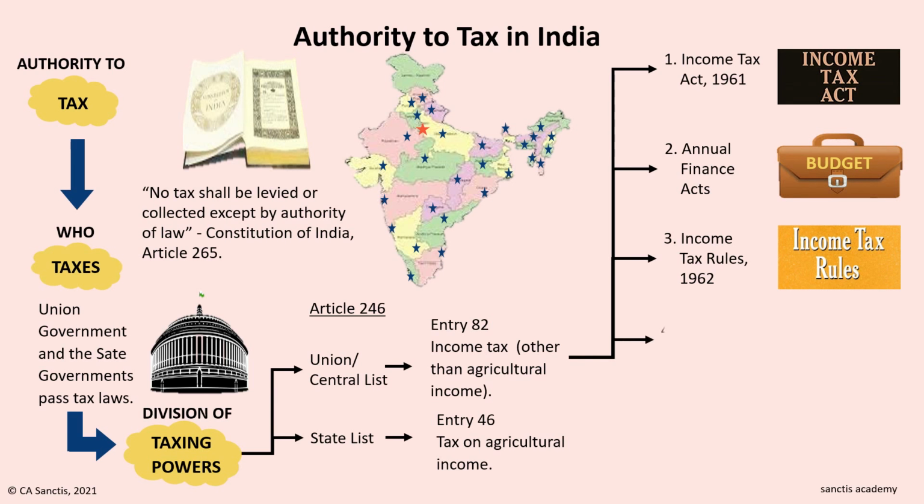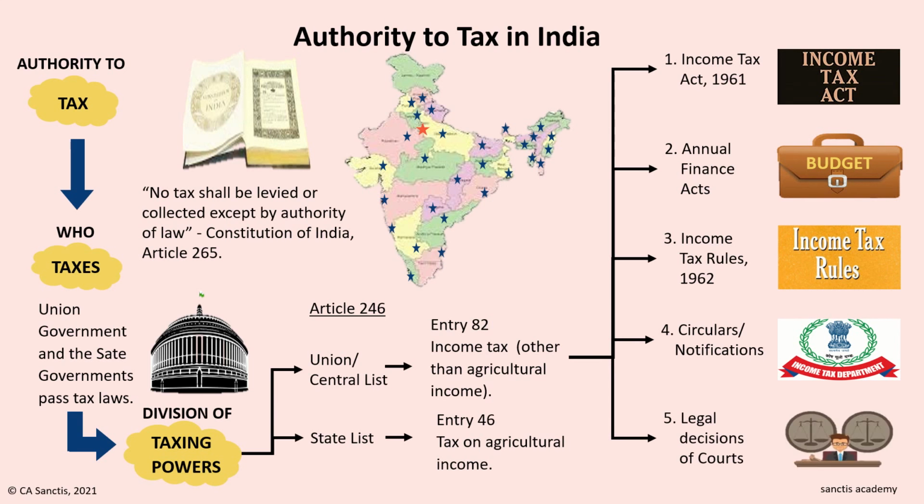The next component is circulars and notifications. These essentially are clarifications released by the Central Board of Direct Taxes and the Finance Ministry. The next component is the legal decisions of courts. There could be a dispute on the amount of tax to be paid by the taxpayer and the amount of tax to be collected as per the central government. These disputes are taken to the court of law, and the courts lay down principles or certain laws which are binding on subsequent cases with similar facts. We will be learning about each of these components in detail in further videos.